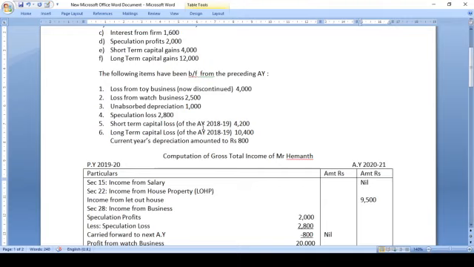Short term capital loss can be set off against short term capital gain as well as long term capital gain. Short term capital loss can be set off against short term capital gain, and also against long term capital gain. Long term capital loss is given. Once again, long term capital loss can be set off against long term capital gain only. Current year's depreciation amounted to rupees 800. So this year's depreciation is 800. So we shall work out the problem.